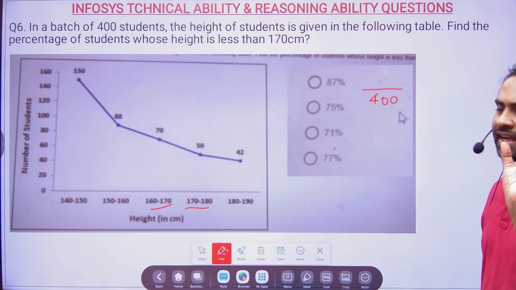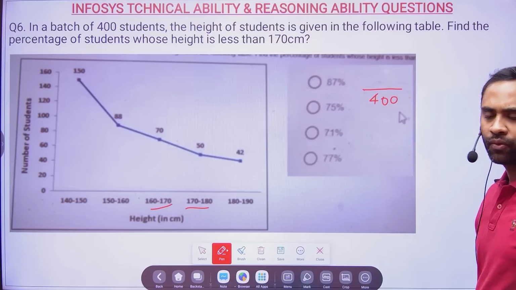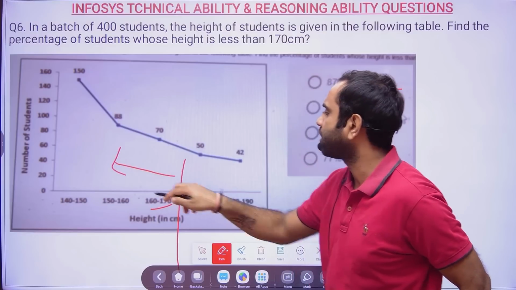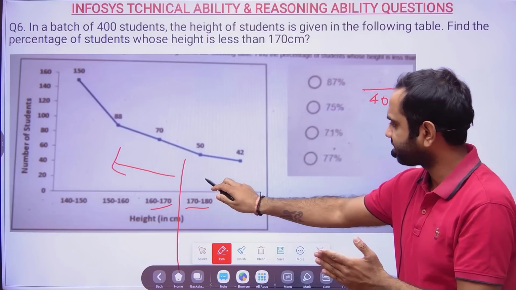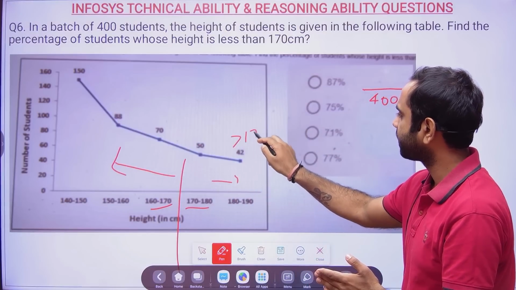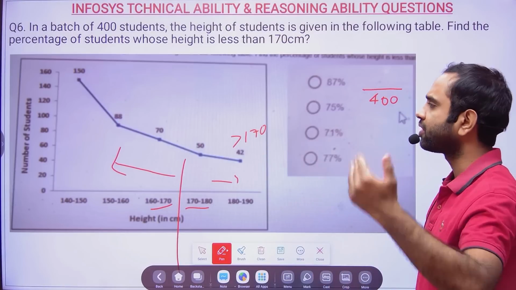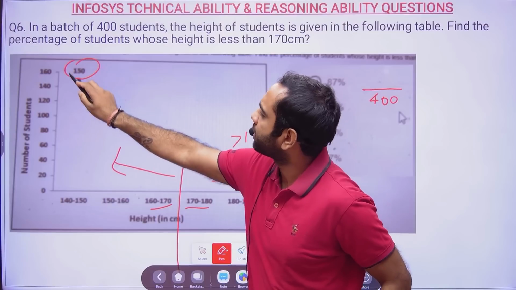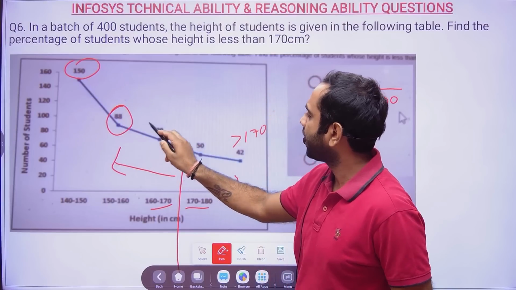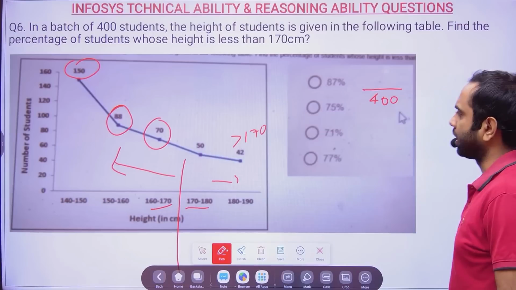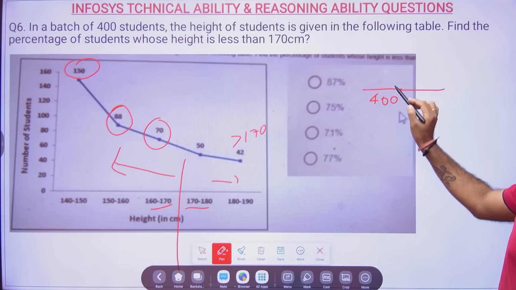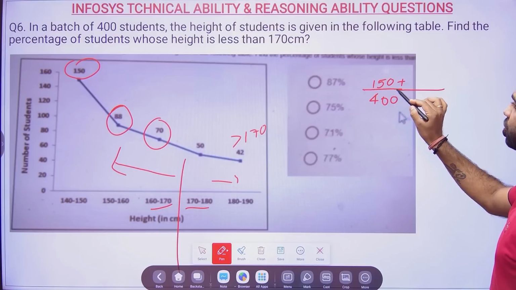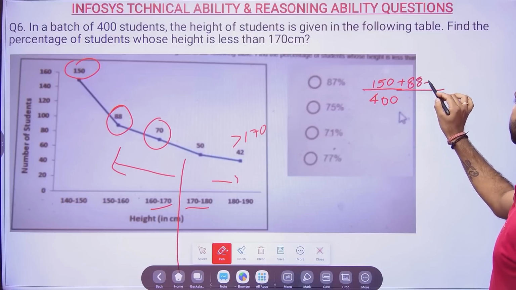You tell me the percentage of the students whose height is less than 170 centimeters. So this particular area is less than 170. See, the right side is more than 170, and the left side is less than 170 centimeters. So the total number of students whose height is less than 170 centimeters is 150 plus 88 plus 70.